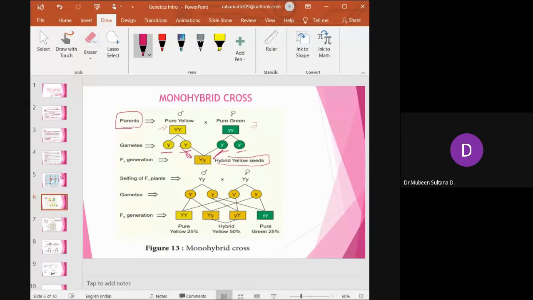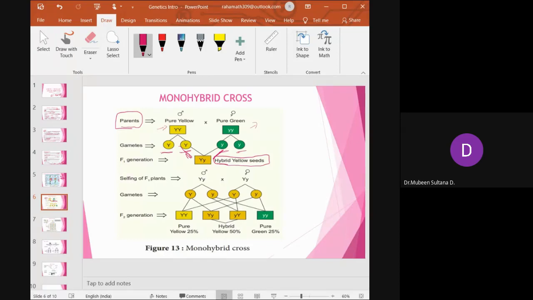For the F1 generation, 1 gamete from the dominant plant and 1 gamete from the recessive plant unite together to form a hybrid yellow seed, which is phenotypically tall but genotypically heterozygous. Phenotypically means it looks tall, but its genes have both the characters. It has 1 tall gene and 1 dwarf gene. But the dwarf gene is not represented when a dominant gene is present. Both have to be recessive genes, only then will the dwarf phenotype be represented. Do you get the point?